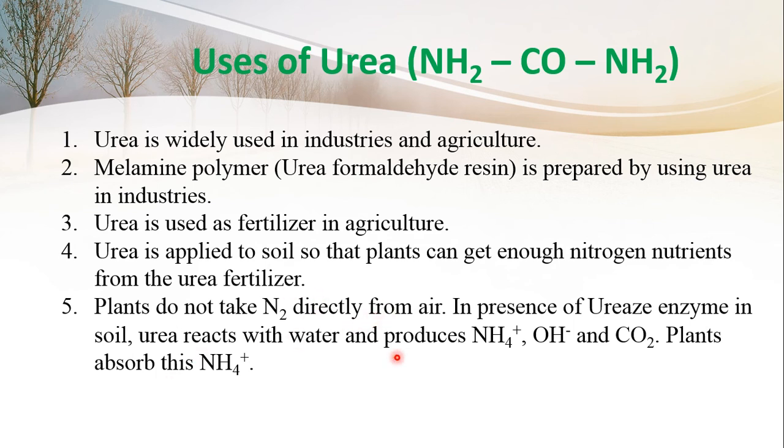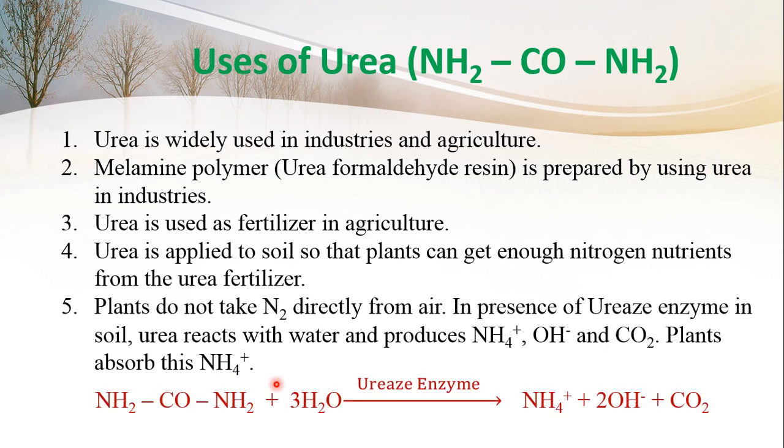In the soil there is an enzyme, urease. In presence of urease enzyme, urea reacts with water and produces ammonium ion, hydroxyl ion, and carbon dioxide. Plants absorb this ammonium ion.